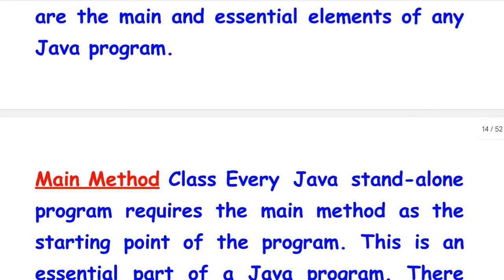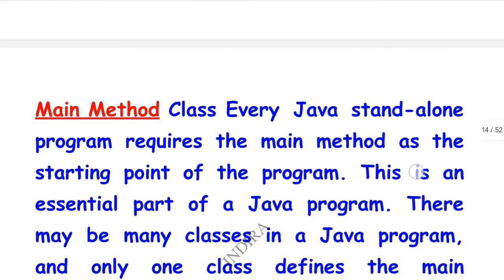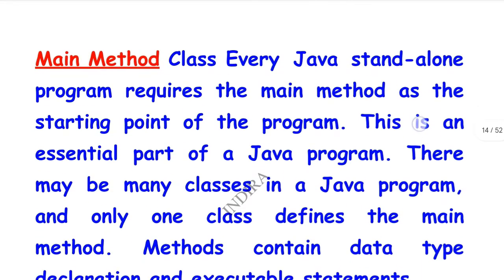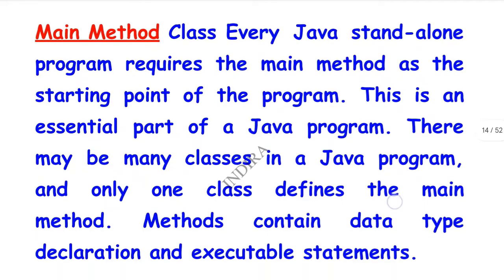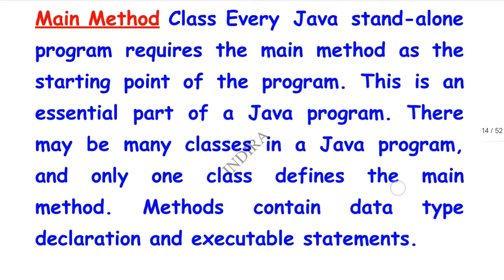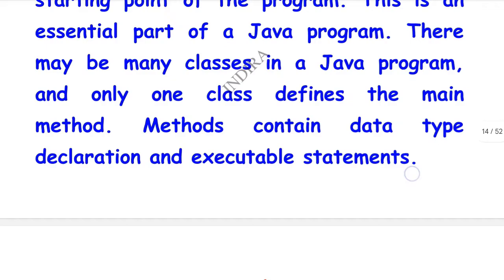Next one, main method. Every Java stand-alone program requires the main method as the starting point of the program. This is an essential part of a Java program. There may be many classes in a Java program, and only one class defines the main method.